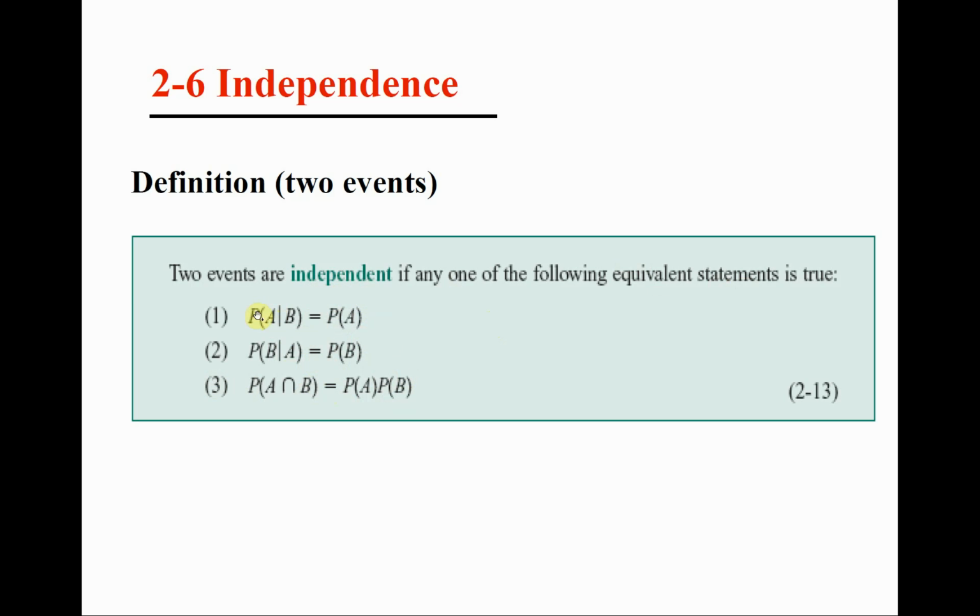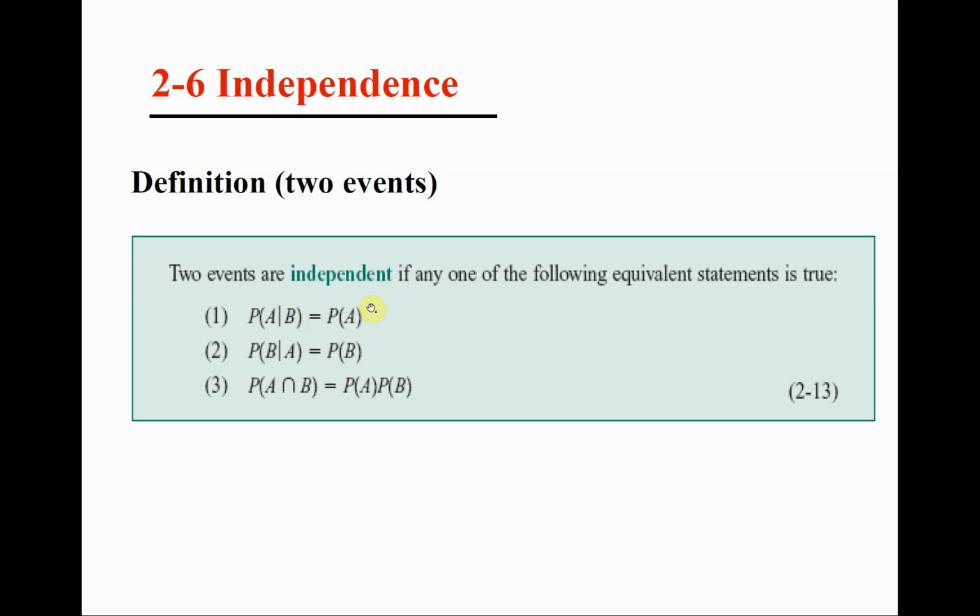Let's look at the first one. So basically the first and the second are really intuitive and they make sense. They prove themselves and they don't need any proof. It is just an intuitive idea. What was the meaning of the probability of A given B? It is the probability that A happens given that we know B has happened. Now, if B is not affecting A, if B and A are independent, isn't that probability the same as the probability of A? They have to be equal. This conditional probability has to be equal to the marginal probability.